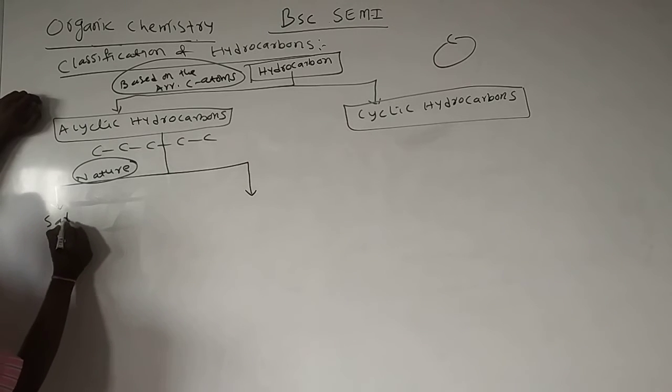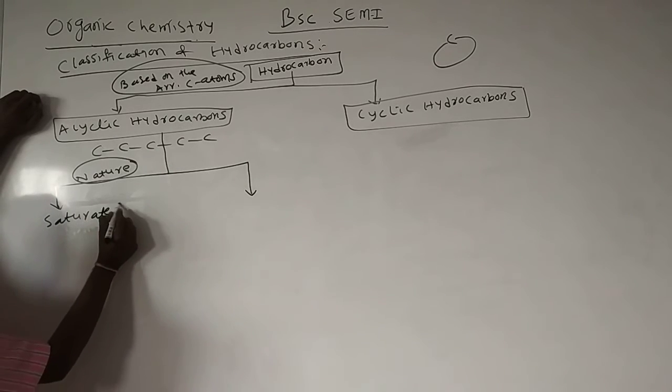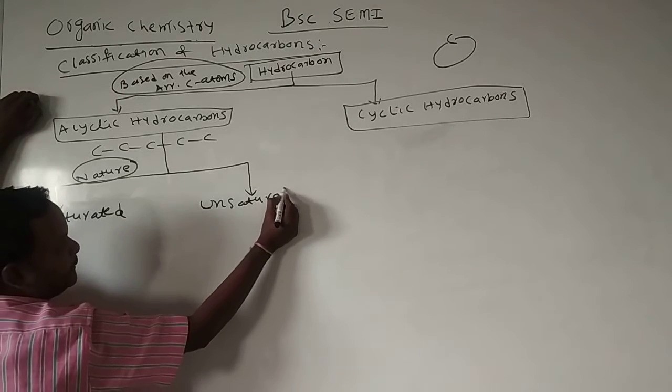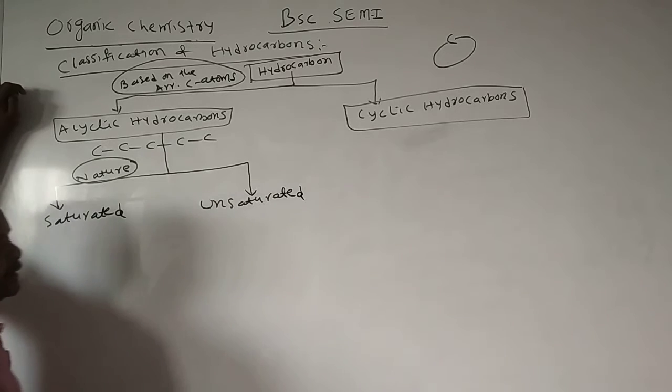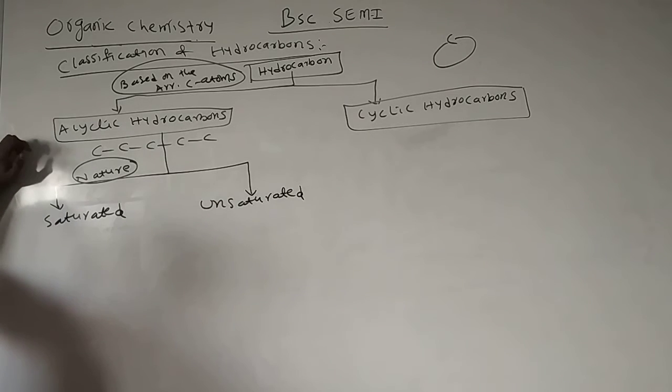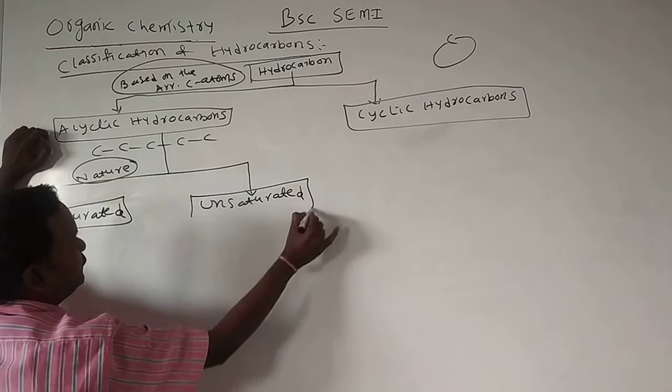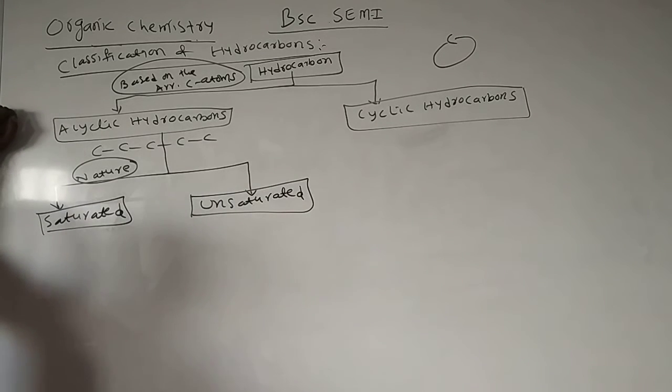One is saturated and the second one is unsaturated acyclic hydrocarbons.